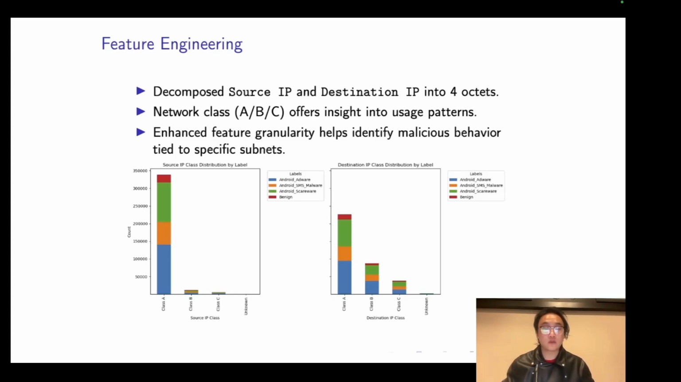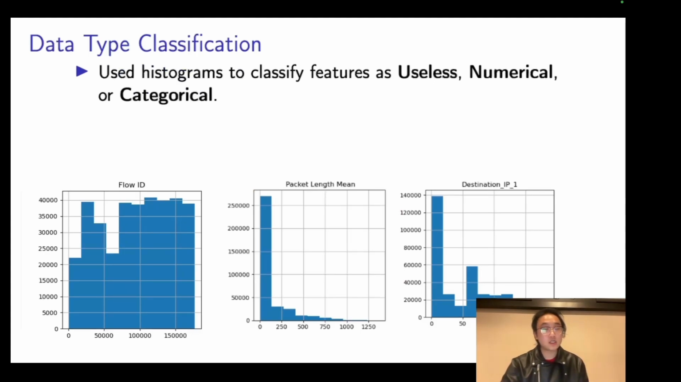Finally, the fourth octet identifies individual devices within a subnet, such as a host ID in an address like 192.168.1.1. Class distribution includes Class A, 0 to 127, for large-scale networks, Class B, from 128 to 191, for medium-sized networks like universities, and Class C, 192 to 223, for small networks. This level of detail helps us understand malicious behavior better.